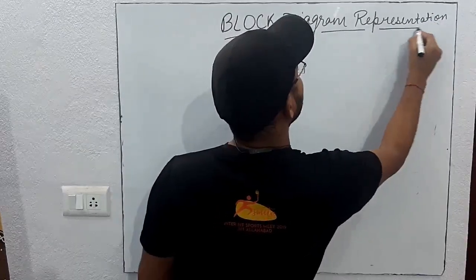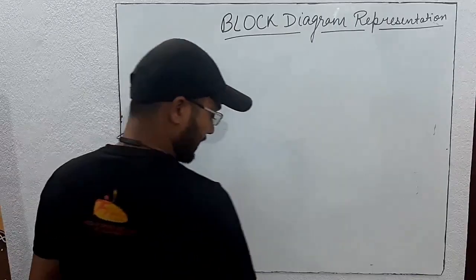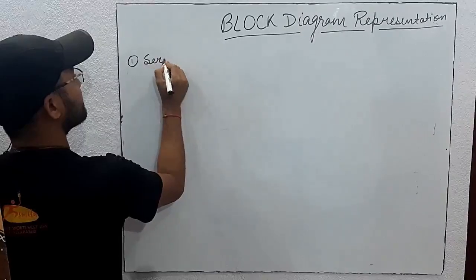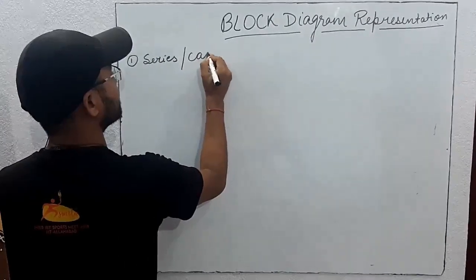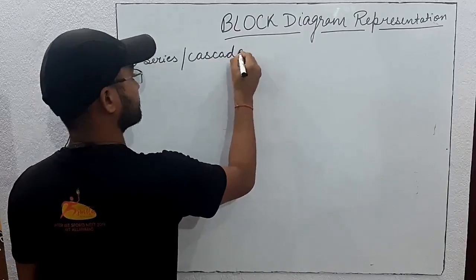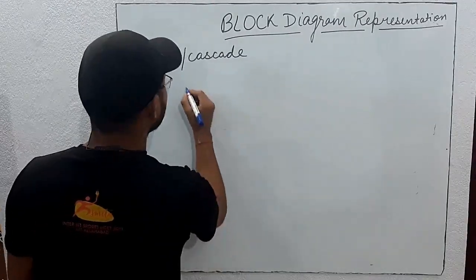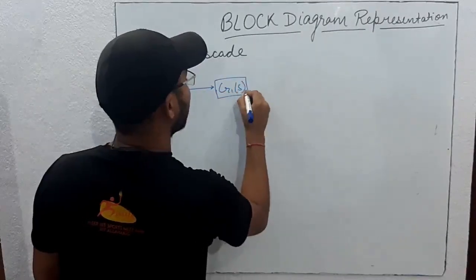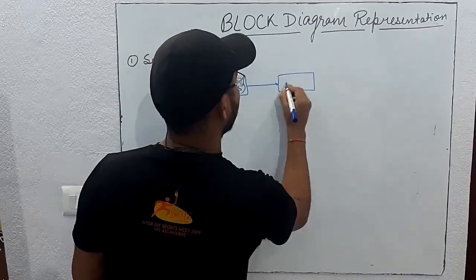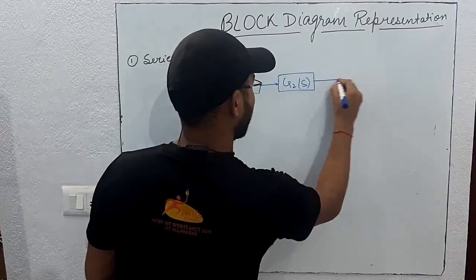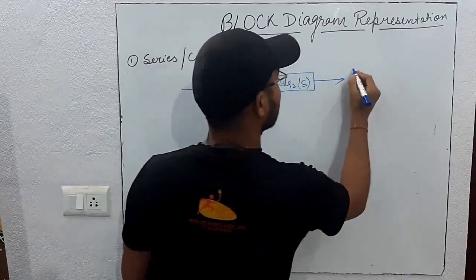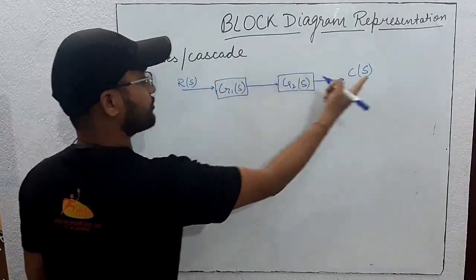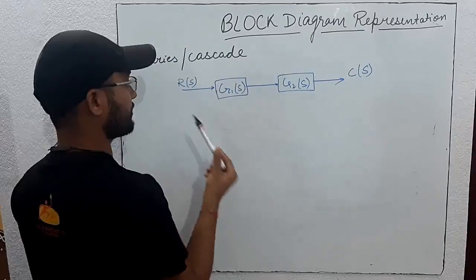There are three standard topologies of block diagram. The first one is series, or cascade. Let's suppose two blocks are given in series and you need to find the output response C(s) in terms of R(s).